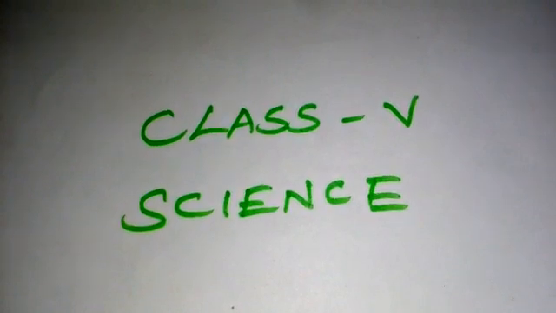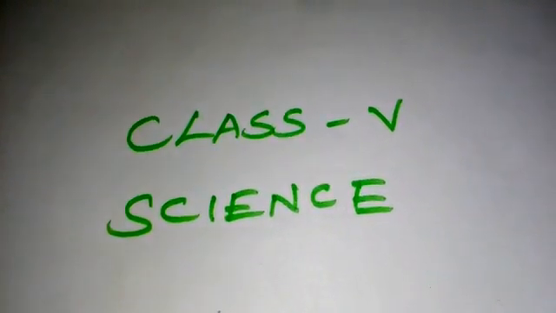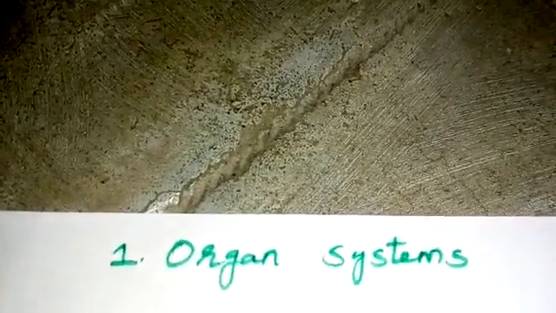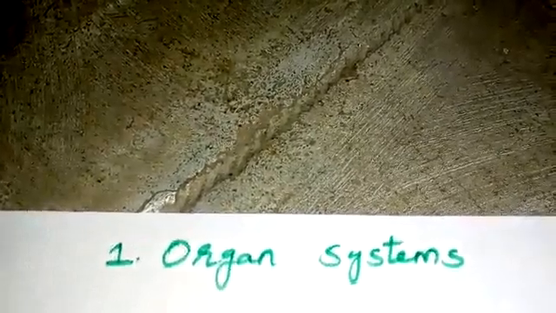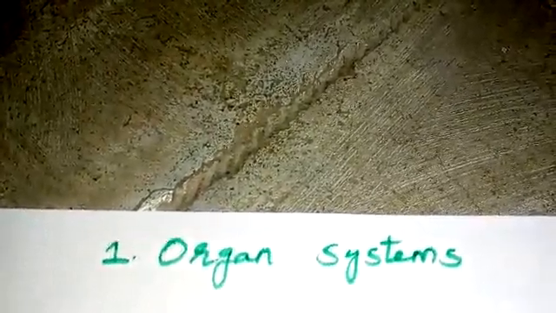Today let us see 5th standard science subject. In science, our first lesson is organ system. Our body has different organ systems. Let us see one by one.